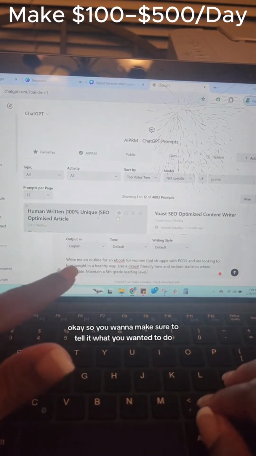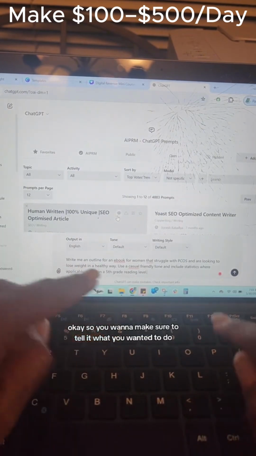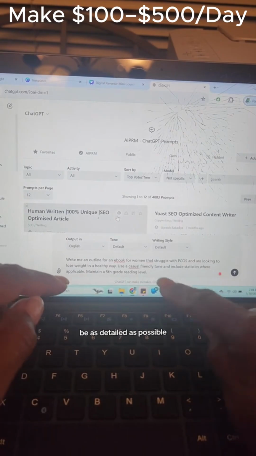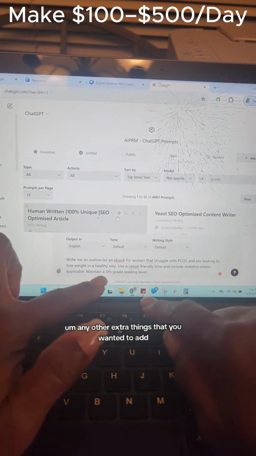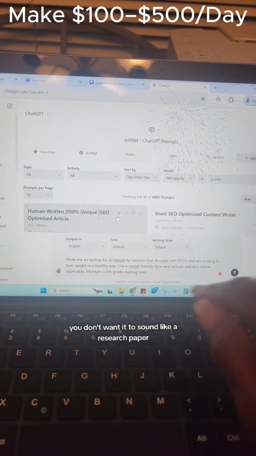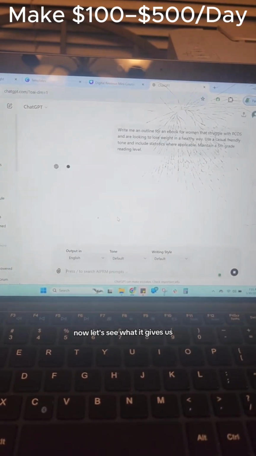Okay, so you want to make sure to tell it what you want it to do, what it's about, be as detailed as possible. Try to give it a tone so that you have less to edit later. Any other extra things that you wanted to add, and you always want the reading level to be low. You don't want it to sound like a research paper. Now let's see what it gives us.